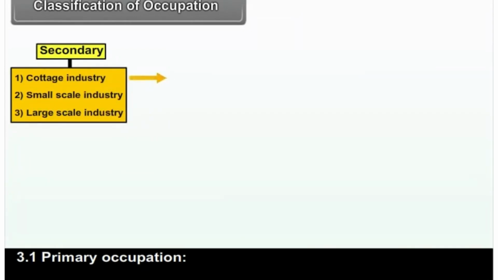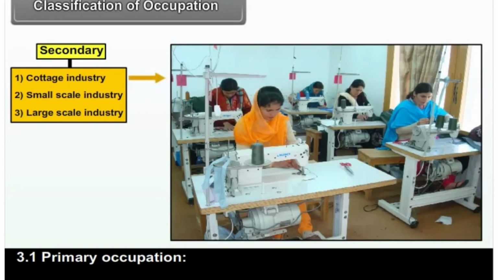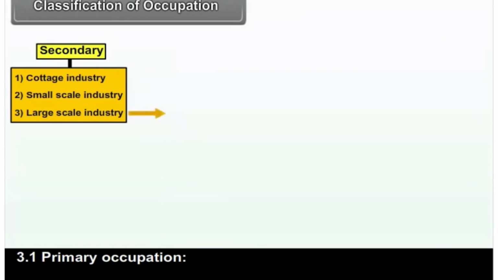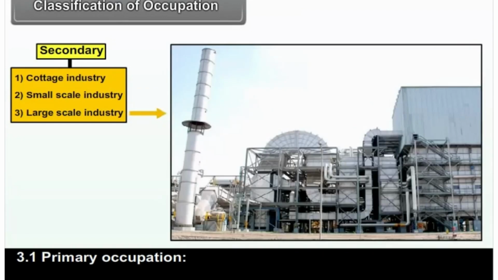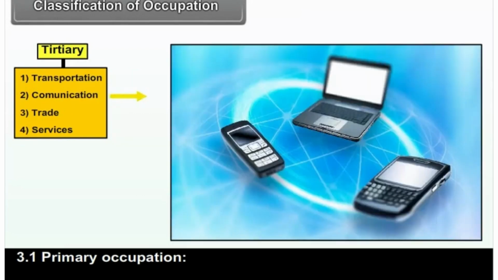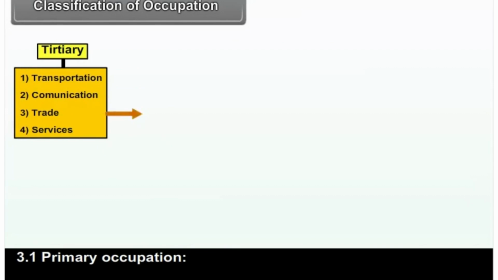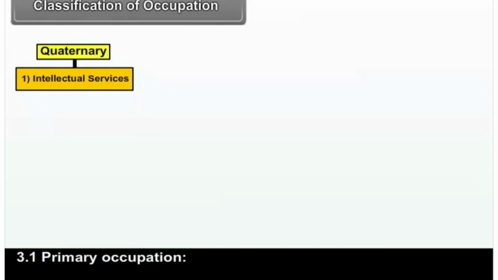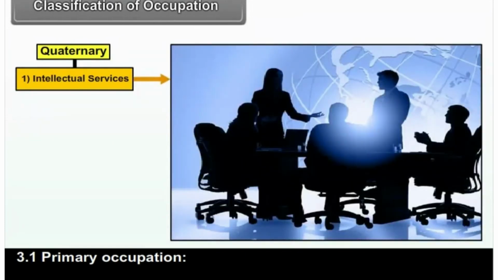Secondary: 1. Cottage industry. 2. Small-scale industry. 3. Large-scale industry. Tertiary: 1. Transportation. 2. Communication. 3. Trade. 4. Services. Quaternary: Intellectual services.